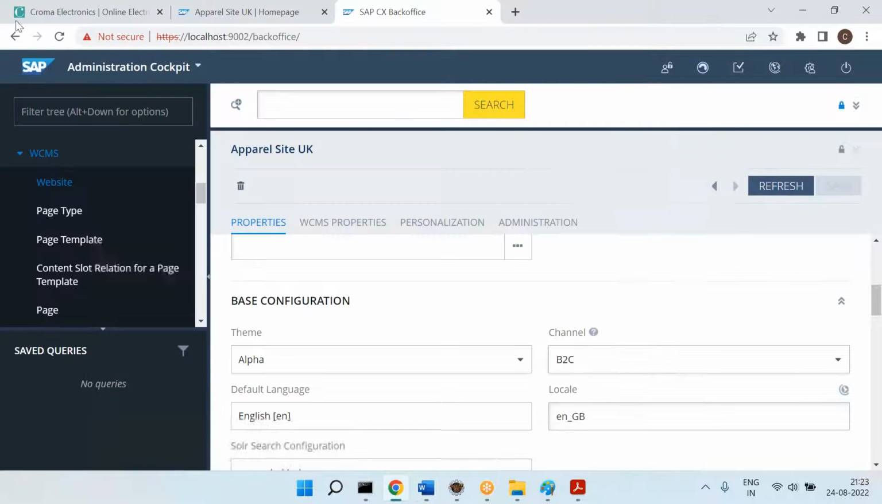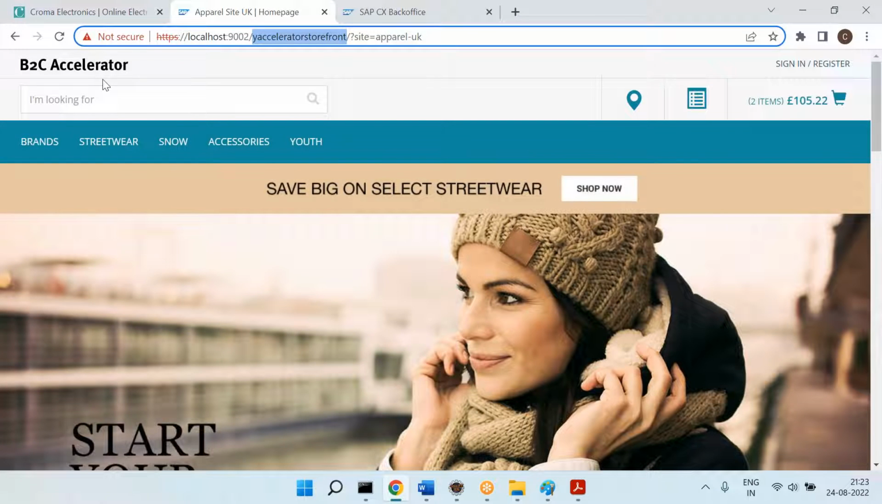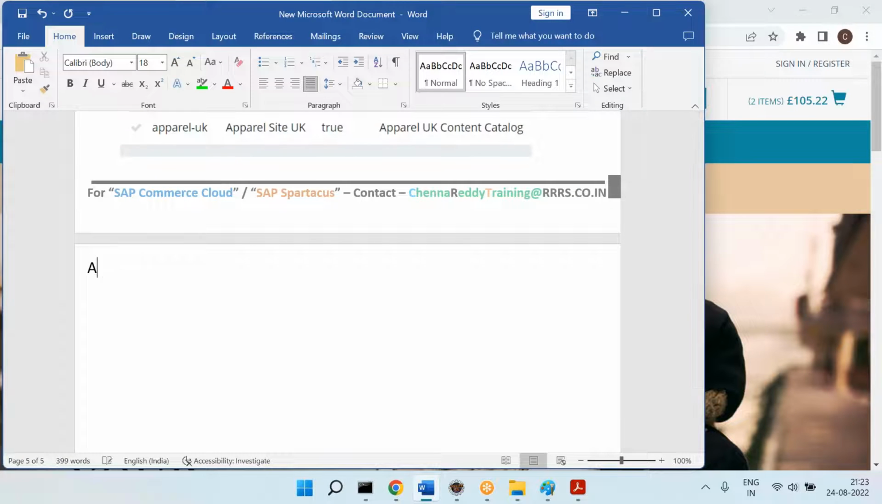After installation, we get this site, right? So the question is, after installation, what exactly do we get? We'll understand the terminologies and flow. After installation, we are getting the B2C site and the B2B site. Let's understand the flow, pages and all.